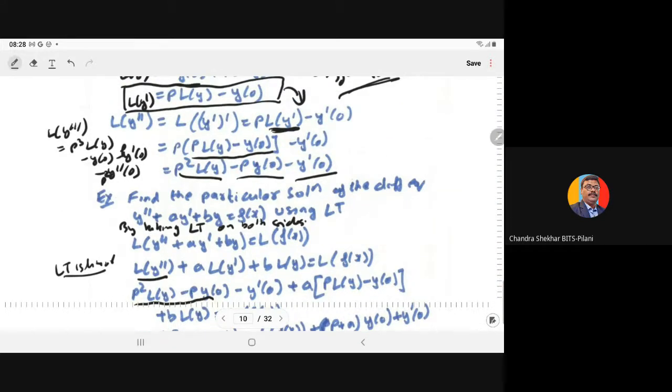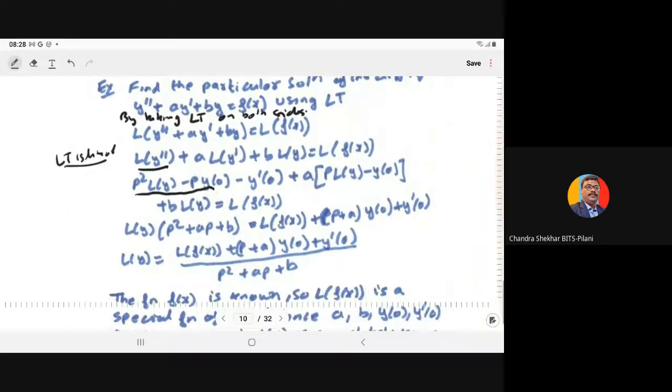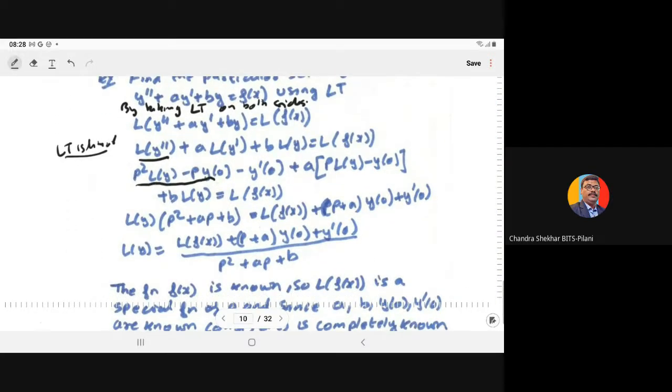That means here we have p cube, here p square, here p, and this is independent of p. The degree of p will decrease continuously. So here we have the Laplace of y double dash as p square L of y minus p y at x equal to 0 minus y dash at x equal to 0.